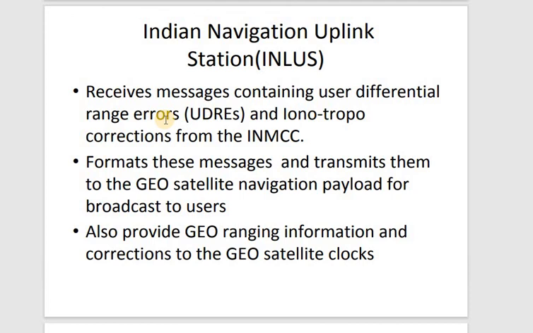I'll repeat it once again: these messages are transmitted to the geostationary satellites' navigation payload for broadcast to the users. Then it also provides the geostationary satellite ranging information and correction to the geostationary satellite clocks.